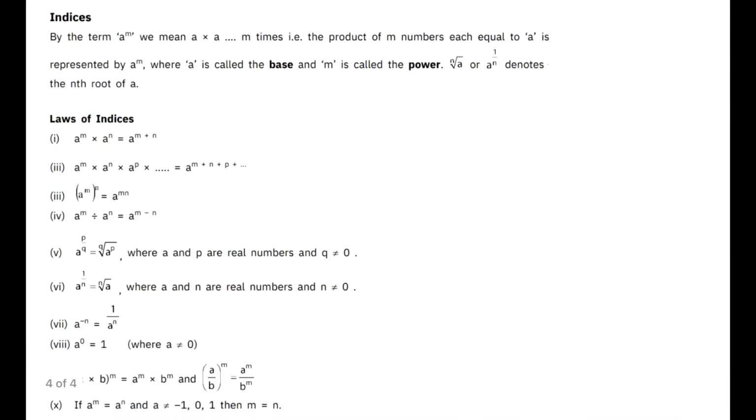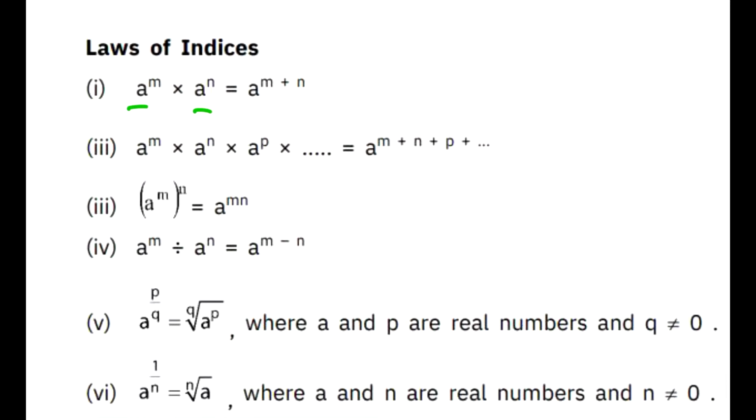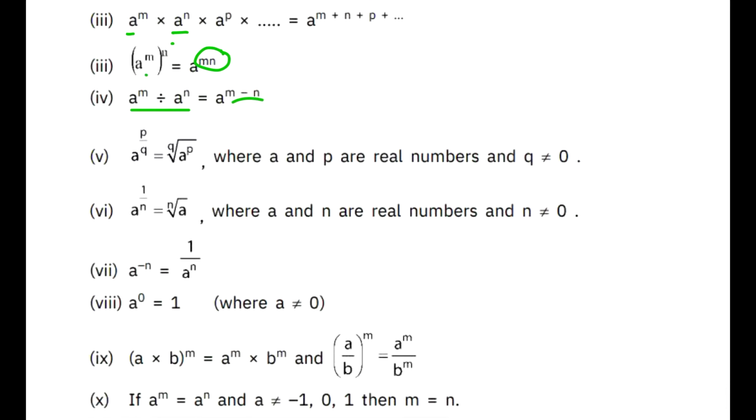Now let's come to indices, which will really help you a lot. I uploaded this screenshot on both Instagram and the YouTube community post, so I hope you have seen this. The rules are quite simple. When the base is the same, the powers are added. When the base is the same and we are keeping a power over another power, the power is multiplied. When we are dividing, keeping the base the same, the power is subtracted. Okay, that's all. If you do just this, you will understand a lot.